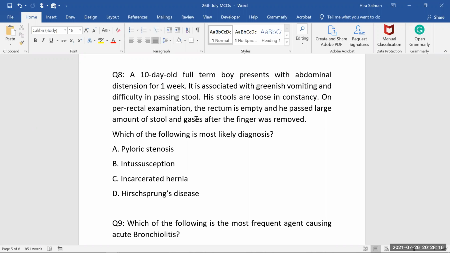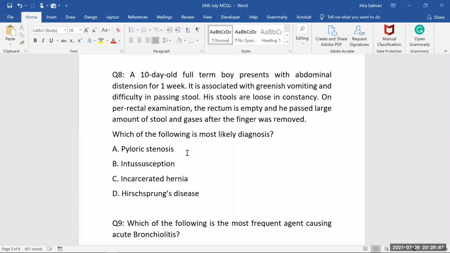So which of the following is the most likely diagnosis? So what do you think? Is it pyloric stenosis? Only by seeing this greenish vomiting, you can think about pyloric stenosis, because in pyloric stenosis the patient is also presenting with greenish vomiting. But that has nothing to do with the stool, or with the rectal examination. And soon after the examination, the passage of the stool and all that, you will not see any type of thing there. Intussusception, again, of course, is one of the things we will see later on, that has separate symptoms and everything.